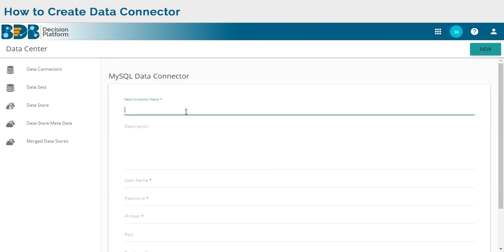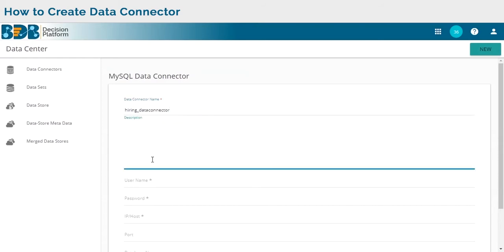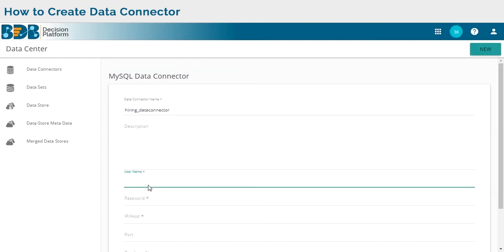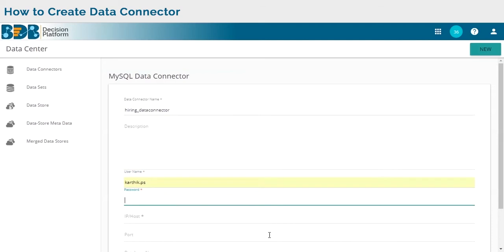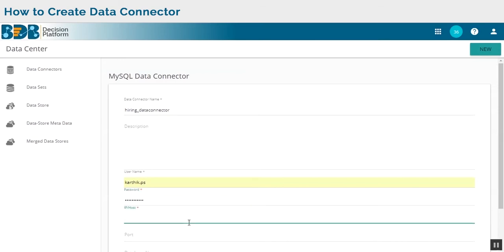Here I'm going to give the name for this particular data connector, and I'm going to name this as hiring data connector. Now I can give the credentials for the server of the MySQL database through which I wish to connect. So I am inputting the username, password, IP address, port number and the database name.